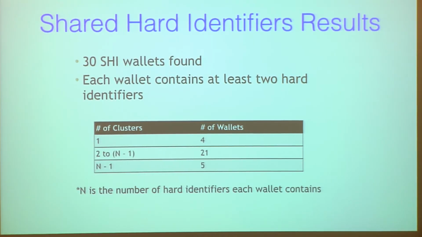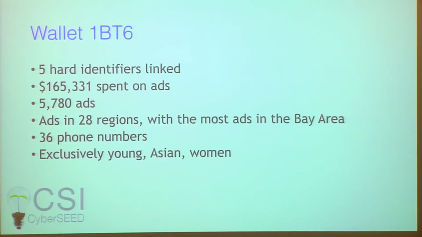So here's a bit of results that we found so far. We found 30 wallets that share hard identifiers with one another, and each wallet has at least 2 hard identifiers. So here's an example of one such wallet. This wallet, 1BT6, contributed over $165,000 on ads and placed over 5,000 ads.